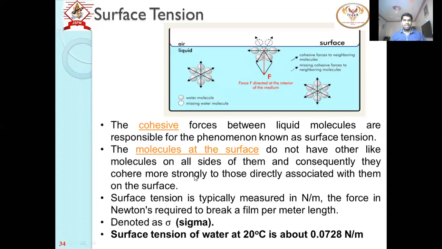This surface tension is denoted as sigma, and its unit is Newton per meter. Why Newton per meter? As it is a tensile force, so Newton, and it is on the surface, so it is per meter length, right? So the unit will be Newton per meter. Now the surface tension for water is 0.0728 Newton per meter at 20 degrees Celsius, the standard temperature. As the temperature increases, certainly the molecules get separated and the surface tension also decreases. This is surface tension.